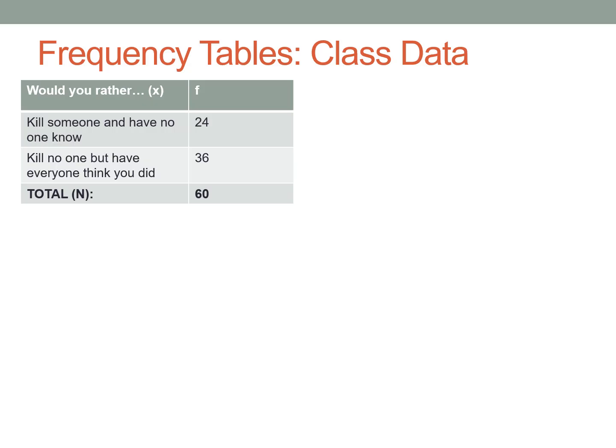We can see that in this class, 24 people said they would rather kill someone and have no one know, while 36 people said they would rather kill no one but have everyone think they did. And that was out of 60 total responses. And by the way, this data includes both your class this semester and the undergrad class I'm also teaching this semester. I gave everybody the same survey, so that's why we have 60 observations total and not 30. But otherwise, with our frequency table, we can see we have all three elements. We have our observations, we have our frequencies, and we have our total.